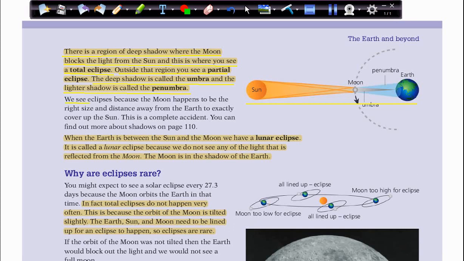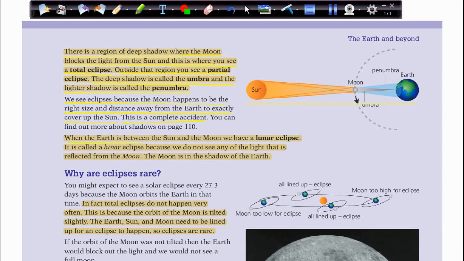We see eclipses because the moon happens to be the right size and the right distance away from the earth to exactly cover up the sun. This is a complete accident. Sometimes this can happen from year to year, or after years, when the sunlight can be blocked and the moon is at the right size and distance away from the earth.